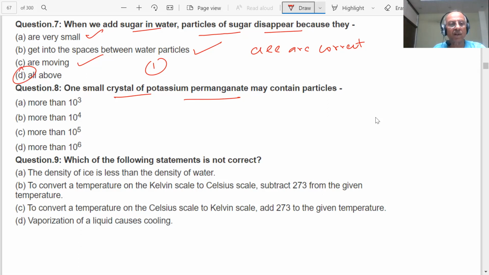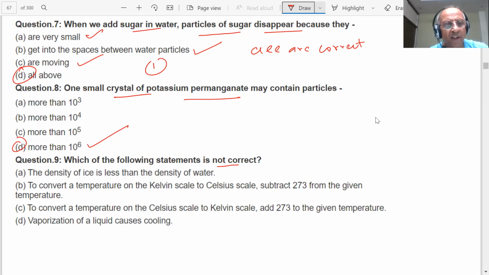The more than 10 raised to the power 6. So this number is very, very large, more than 10 power 6 particles are there, sometimes 10 power 18, 20. Which of the following statements is not correct? Now it is saying "not correct", student, so we have to be careful. Read the question carefully, then you answer.